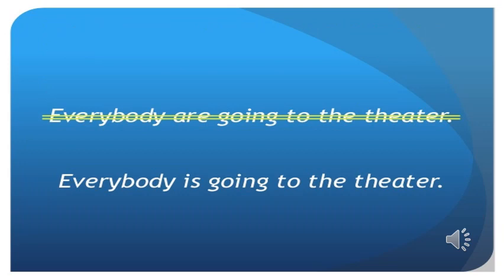For example, everybody is going to the theater. Everybody is always singular. Everyone, everybody is going to the theater. We don't say everybody are going. It is wrong to say that. Everybody is going to the theater. So everybody is singular, so the verb must be singular. Is it clear?